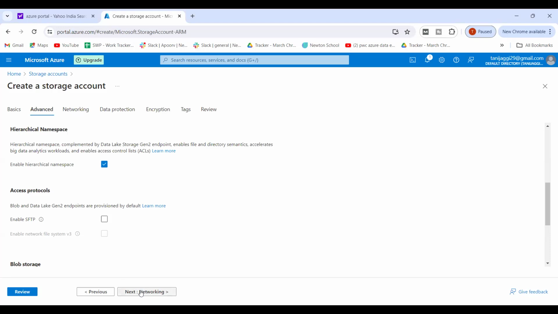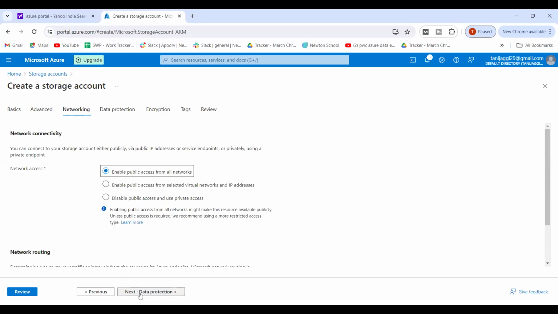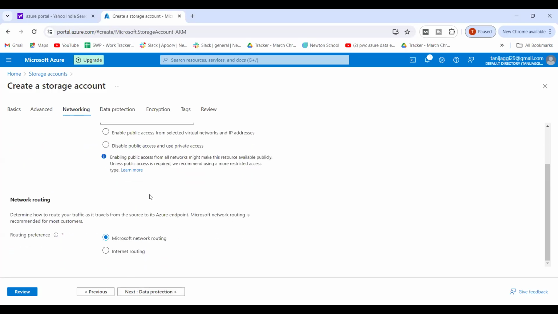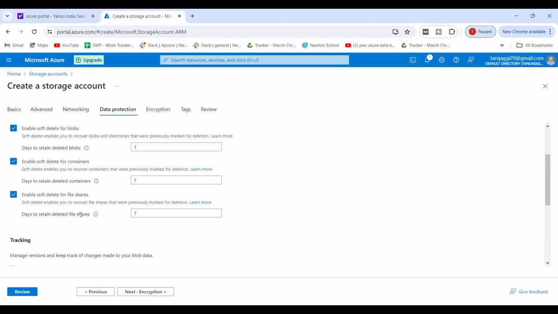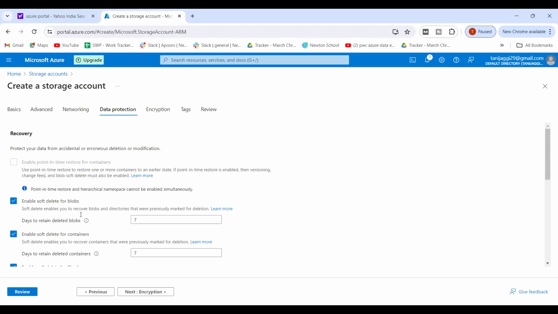I'll go to Next, Networking, nothing we have to do over here. We have already given the abilities to everything. We'll say Next. Now you can see over here it says days to retain deleted containers. Sometimes by mistake I have deleted a blob or a container.